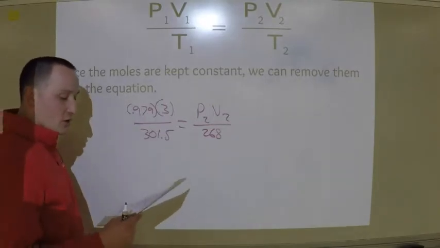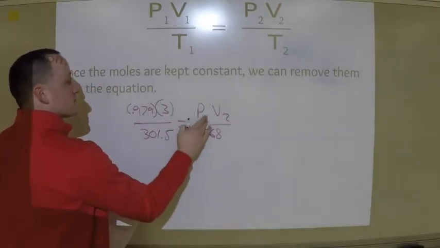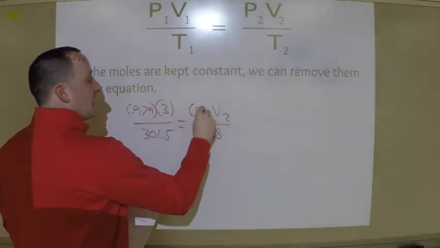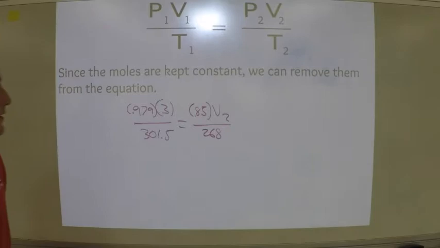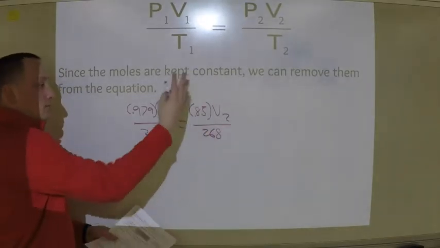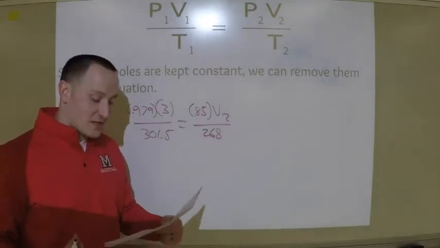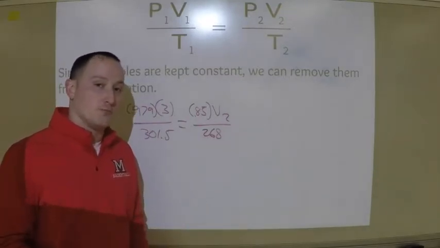And it says the pressure is 0.85 atmospheres. That means my P2 is 0.85. Now, you might be like, okay, now I've got my variable, my V2. What is it? Well, that's what it asked us to find. It says, what is the new volume?